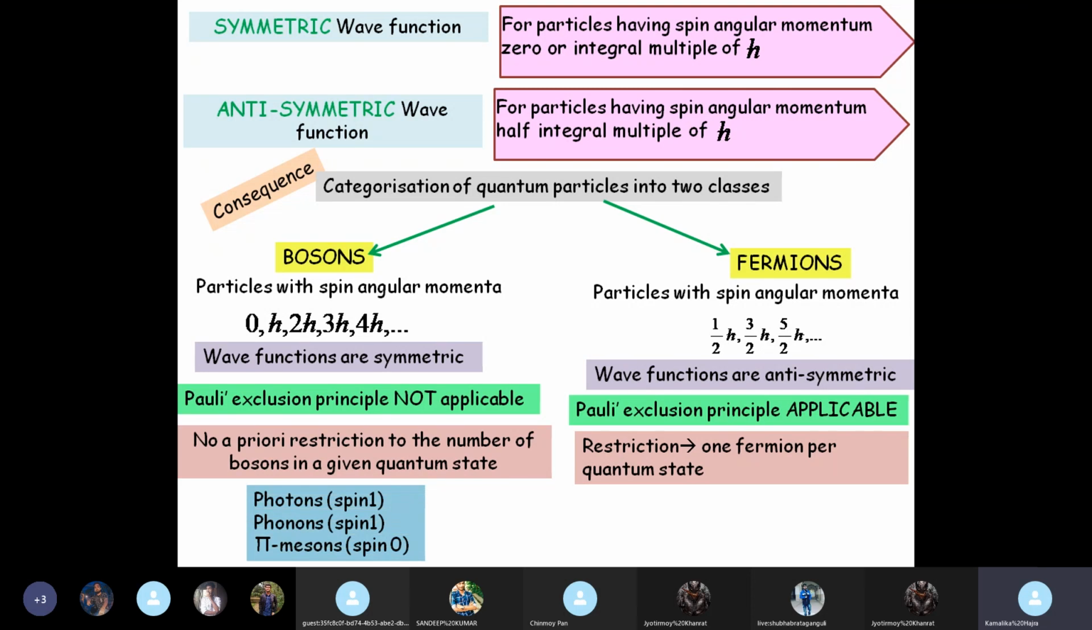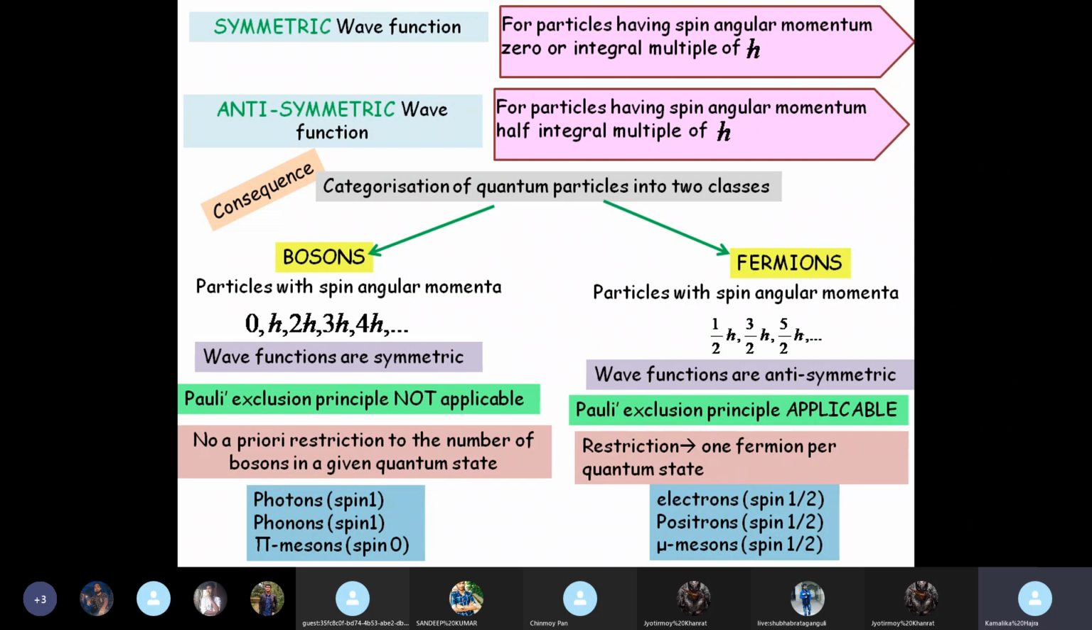And finally, examples of bosons: photons with spin 1, phonons with spin 1, pi mesons with spin 0, whereas electrons with spin half, remember, one electron can have only one quantum state. 2 electrons cannot stay in the same quantum state. Okay, so electrons with spin half, positrons with spin half, mu mesons with spin half, pi meson spin 0 boson, mu meson spin half fermions, and there are other examples. I just gave you 3 examples of each.